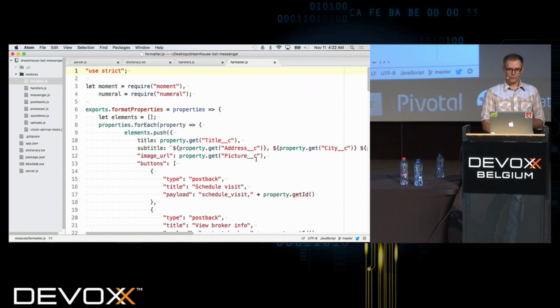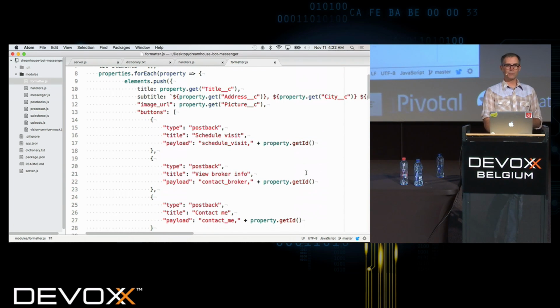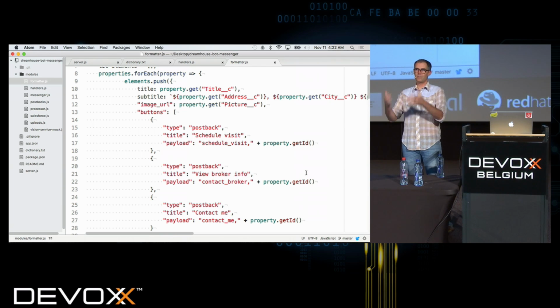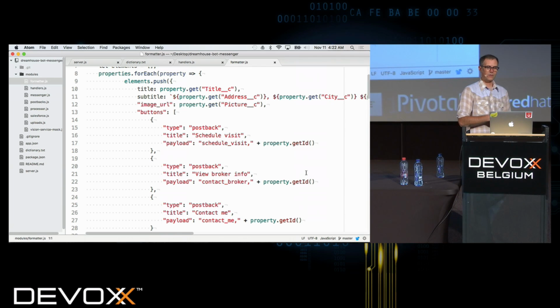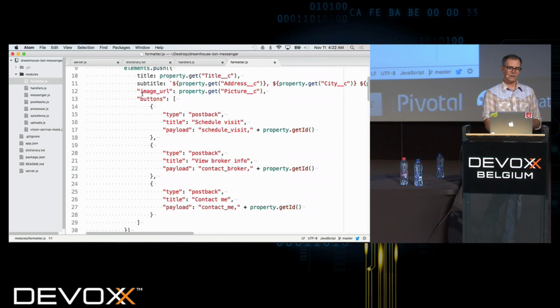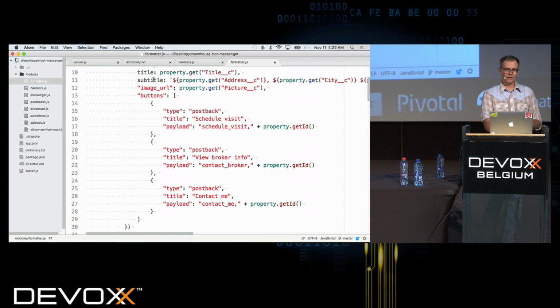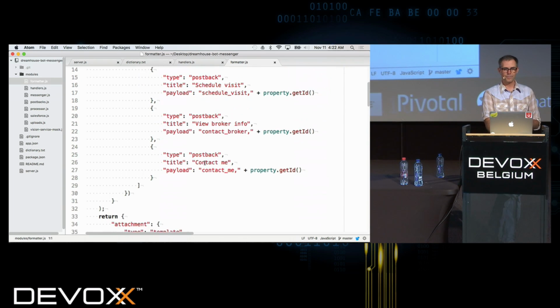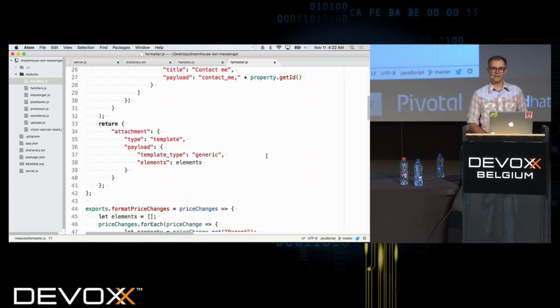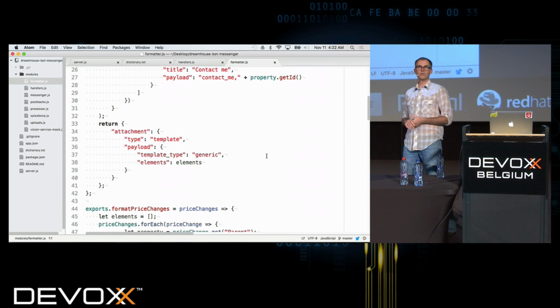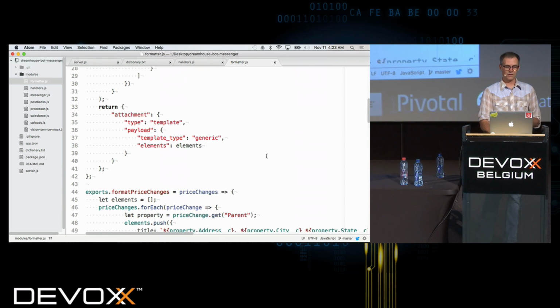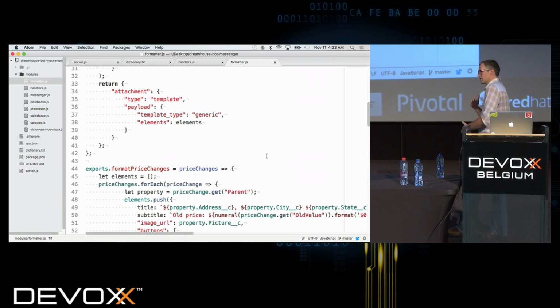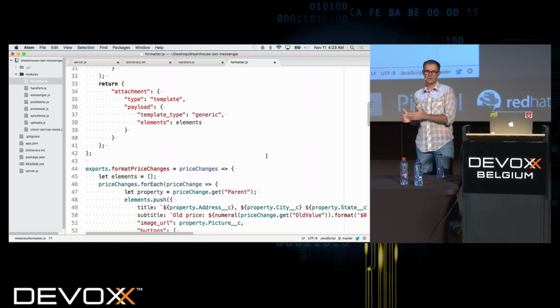So let's take a look at that formatter. You'll see what we're doing is we're assembling up again a JSON structure. So we're parsing out the data that we got back from that Salesforce service with the properties in it, and then we're assembling things like images and the title and the subtitle and the buttons that are in there, and then returning that in the right format. And then again, it's up to Messenger to actually take that JSON structure that I've given it and then render it how it wants to render it. So I'm not actually writing the CSS and HTML and those sorts of things to do the rendering.